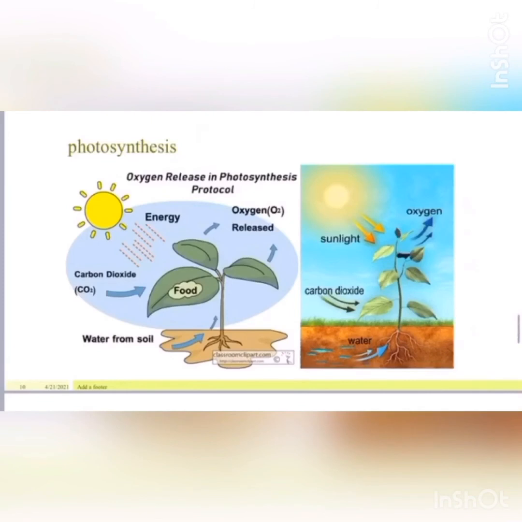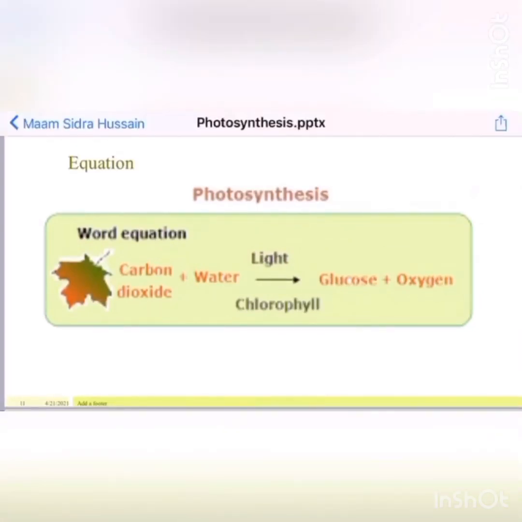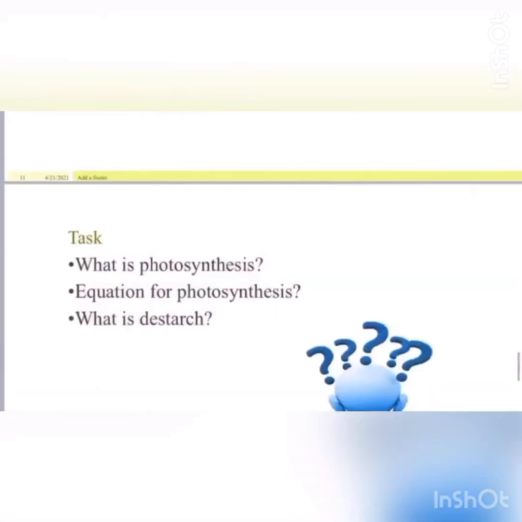So ultimately we get to know that sunlight, carbon dioxide and water are needed, and chlorophyll is needed for the production of starch, and the product of photosynthesis is oxygen. The equation for photosynthesis is carbon dioxide plus water, in the presence of light and chlorophyll, equals glucose plus oxygen. So carbon dioxide and water are the reactants, and glucose plus oxygen are the products.